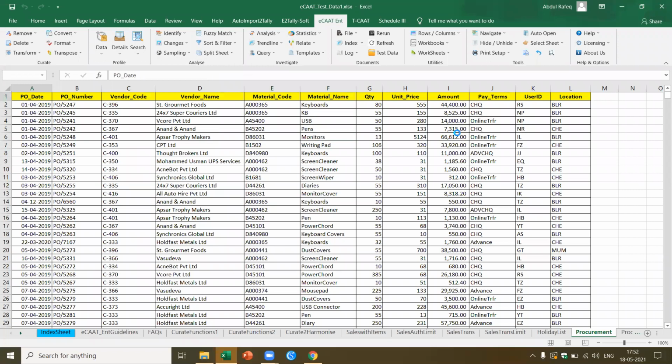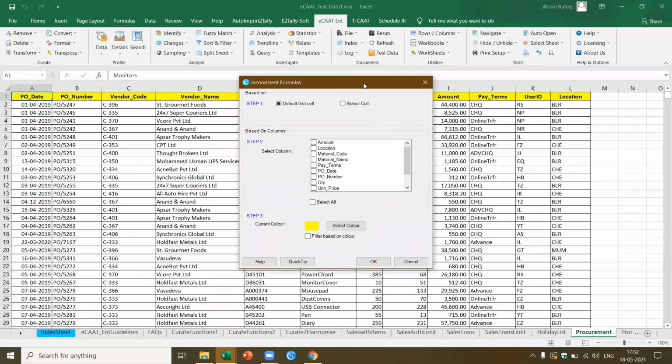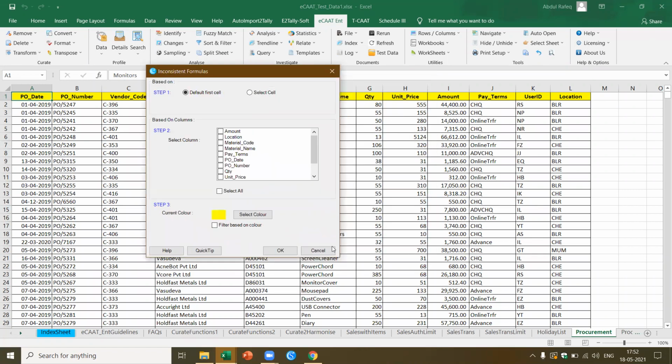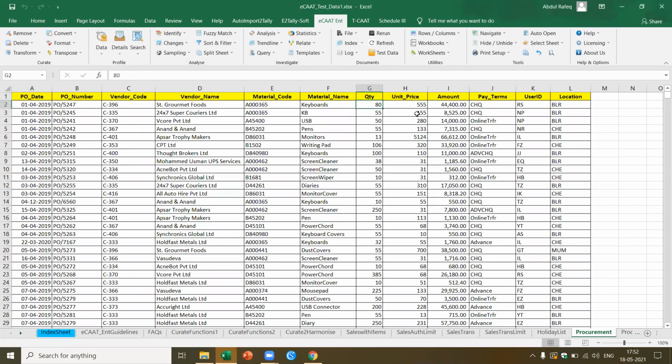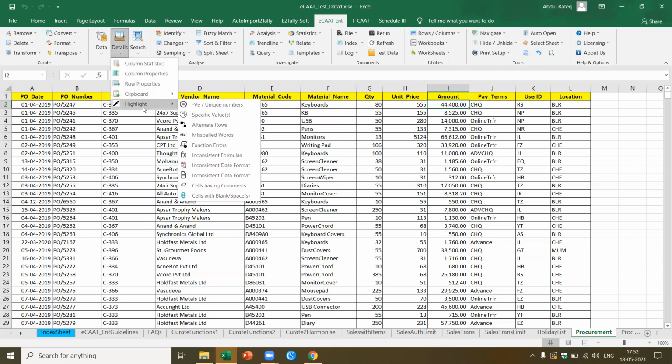Which means wherever a formula has been applied, I should know. Let me check here. If you see here, quantity, unit price, and this formula has been applied. I want to know whether this formula has been consistently applied. Are there any differences in the formula? So what do I do? I go here, highlight, inconsistent formula.